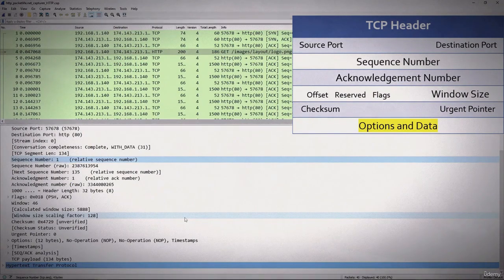For example, it says next sequence number 135. Well, that's 134 plus 1, and that's what is calculated as coming next. Here you see the acknowledgement number 1, and again it's a relative acknowledgement number. And now here is the header length, 32 bytes. Normally a TCP header will be about 20 bytes. When we add options, that adds to the length. Now let's take a look at the flags section.